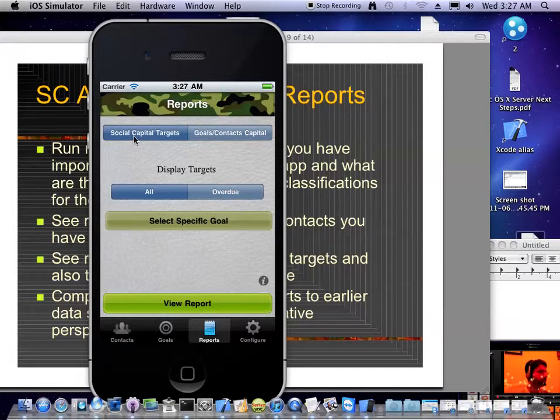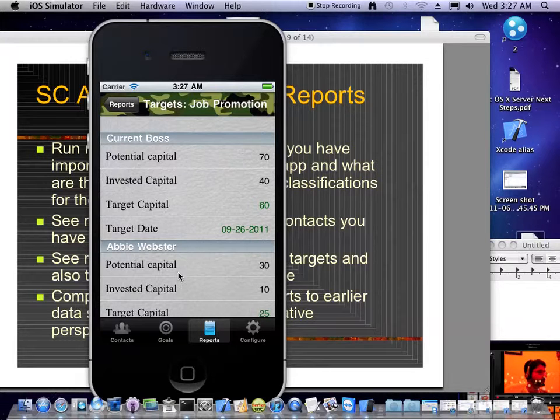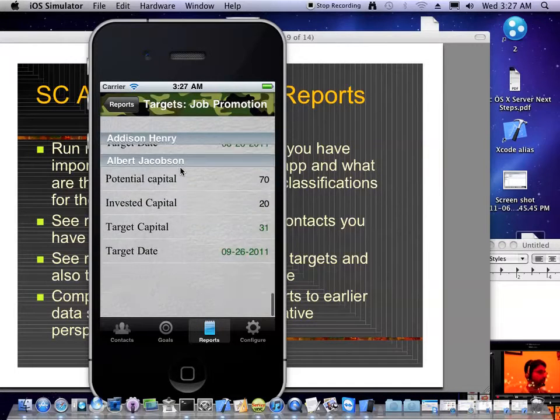Another set of reports we can run is on the target social capital. These are the plans that we have in order to build up the capital with different people to a different level in order to really help us achieve our goals. So if we look at all of the targets we have for building up the social capital, we can have a look at that.